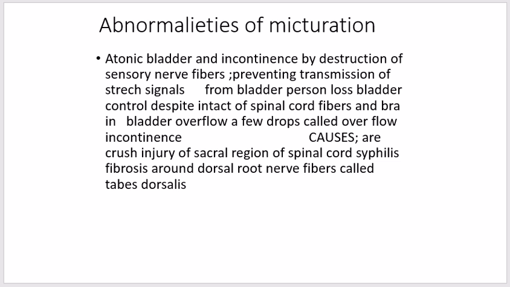Atonic bladder and incontinence by destruction of sensory nerve fibers prevent transmission of stretch signals from the bladder. The person loses bladder control despite intact spinal fibers, and the bladder overflows a few drops at a time, called overflow incontinence. It is caused by crush injury of the sacral region of the spinal cord, or syphilis, with fibrosis around the dorsal root nerve fibers, called tabes dorsalis, and the resulting bladder condition is called tabetic bladder.